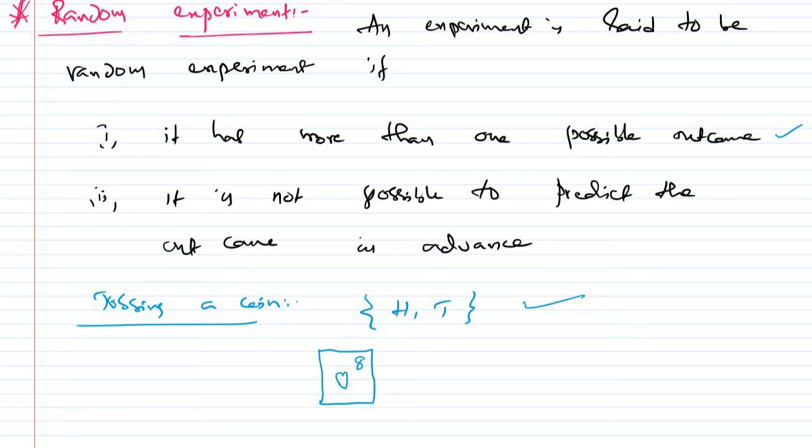The first condition holds, but the second condition fails, because it is not possible to predict the outcome in advance. But by seeing these cards, we can say that it is the 8 of hearts. So we can predict the result, and it comes under experiment. If we could not predict the result in advance, then we'll say that the experiment is a random experiment.